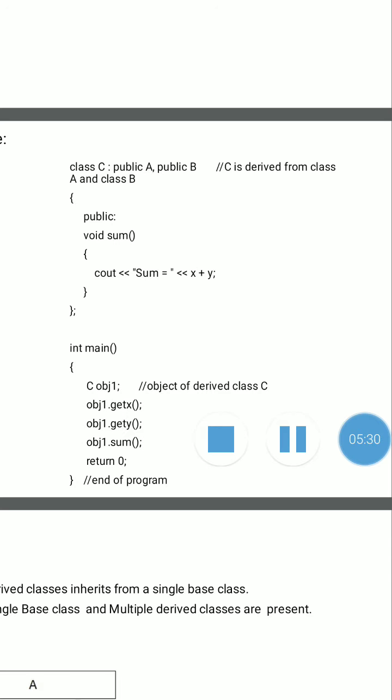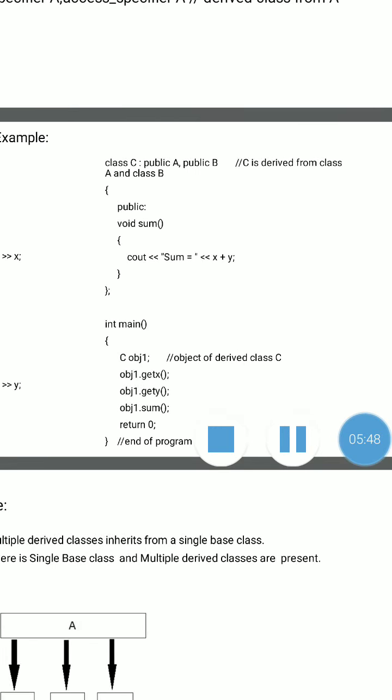Next, public void sum. Here we perform the sum of the data members, or the values which we will receive from both the base classes, because X is a data member of class A and Y is a data member of class B. Here in derived class C, we access both data members X and Y directly.